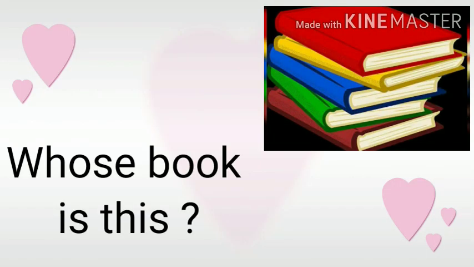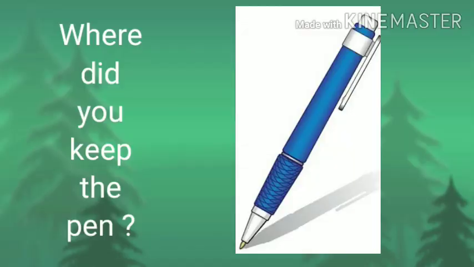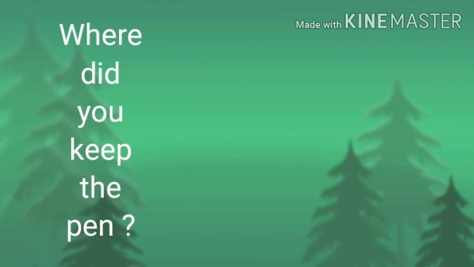The third example is, whose book is this? Here book is a noun and the word used before book, whose, is an interrogative adjective. The fourth example is, where did you keep the pen? Here a question is asked, where is the pen kept? And it is asked by the word where. Therefore, where is an interrogative adjective in this question.